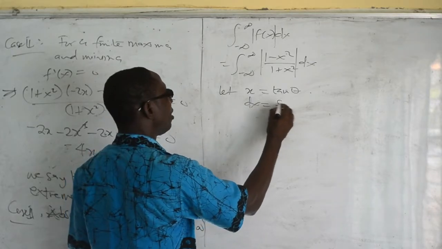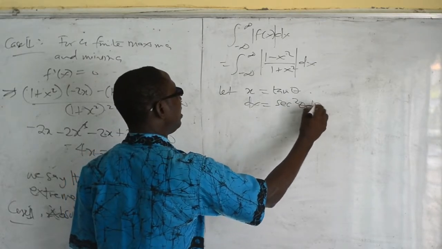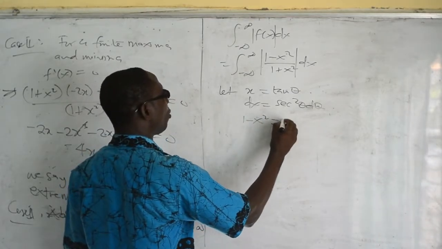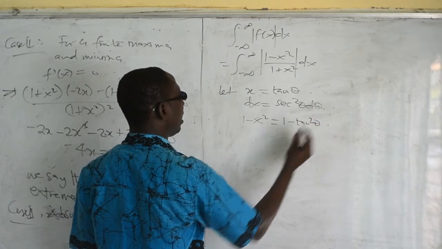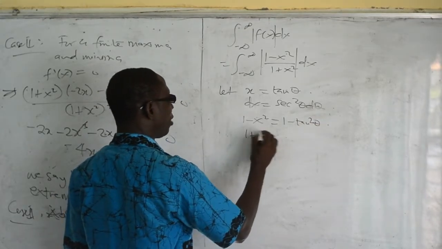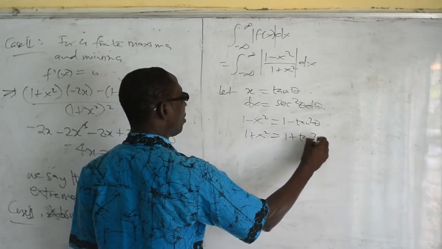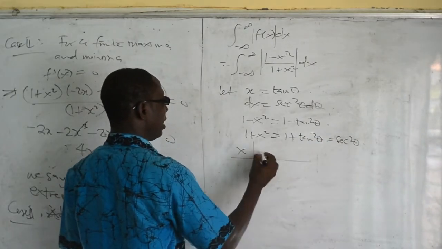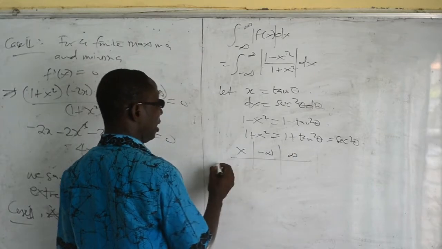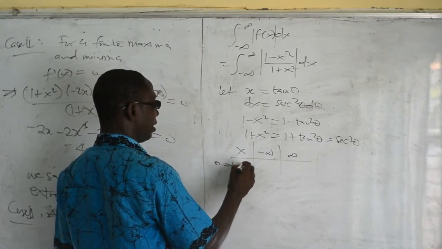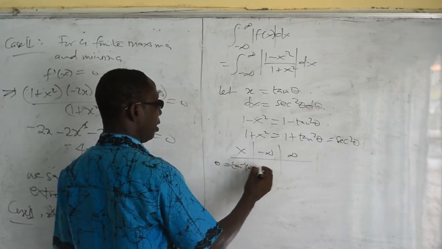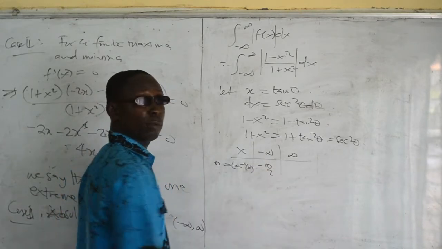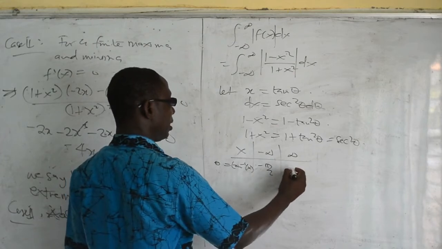dx is equal to sec squared theta d theta. Okay, 1 minus x squared will be equal to 1 minus tan squared theta. 1 plus x squared will be equal to 1 plus tan squared theta, which is the same as sec squared theta. Then we have the limits, negative infinity to infinity. And here theta is equal to tan inverse of x. So tan inverse of negative infinity is negative pi over 2. Tan inverse of infinity is the same as pi over 2.